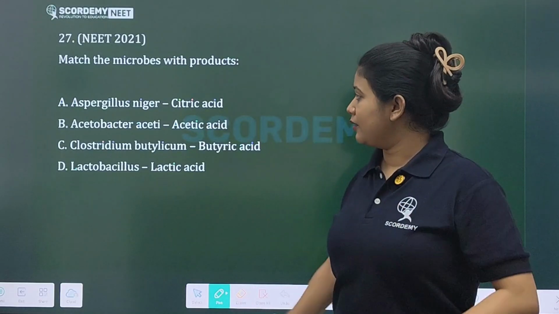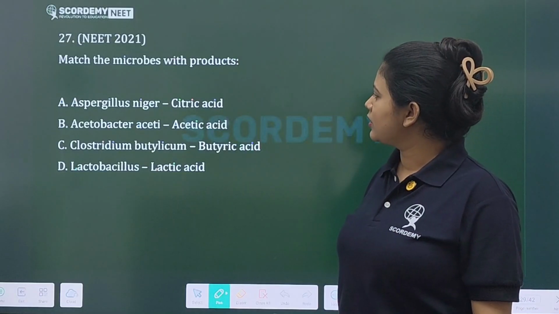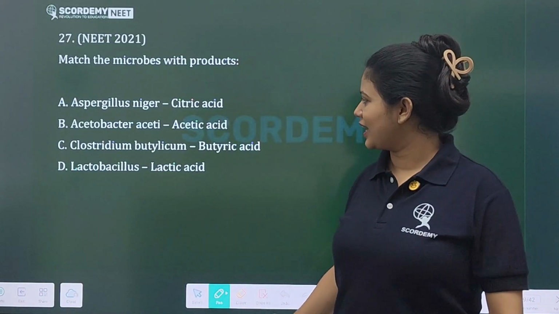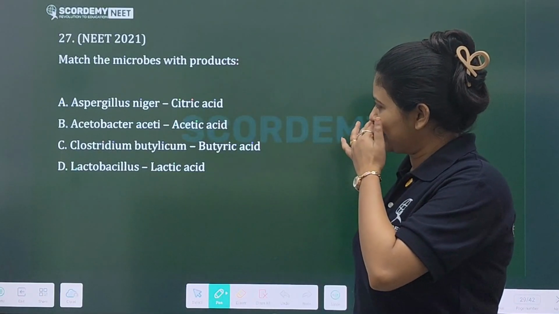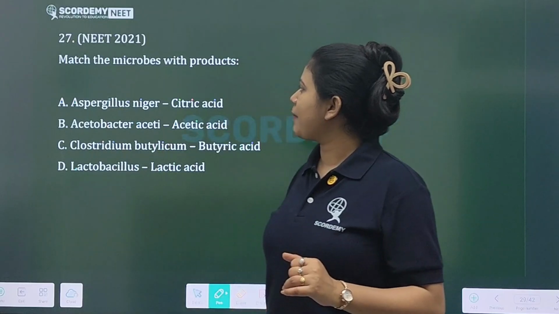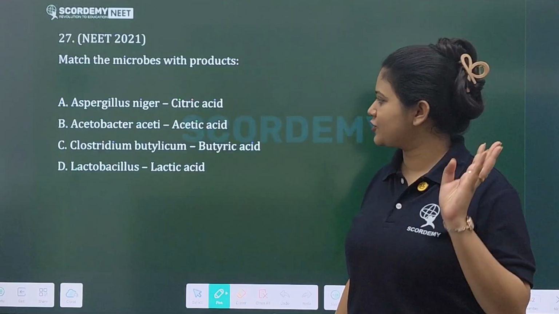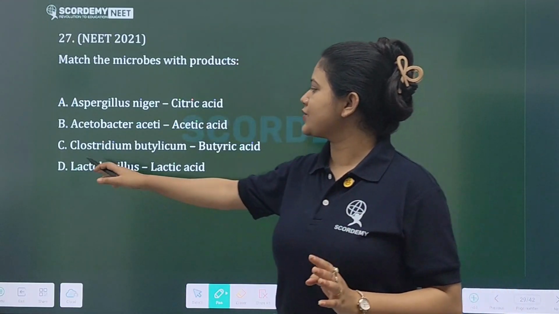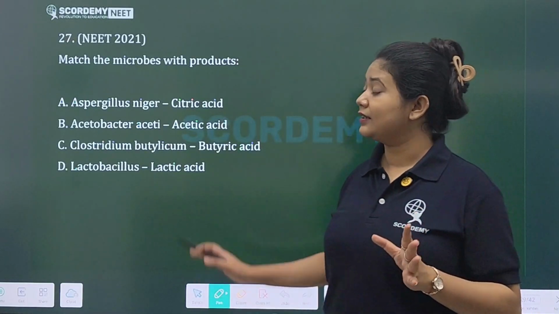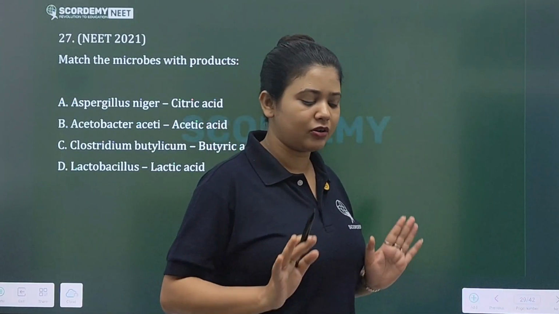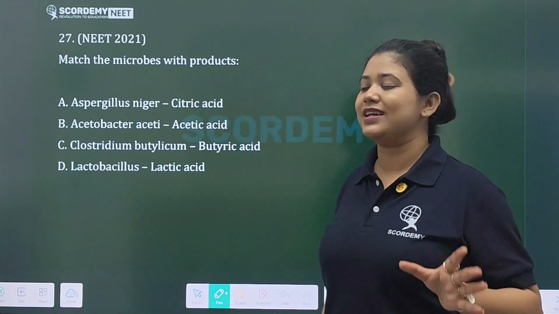Then match the microbes with products. There are no options, the table is given directly. The microbes are Aspergillus niger, Acetobacter aceti, Clostridium butylicum and Lactobacillus. So this is a direct NCERT question, an easy question, so you must know it.